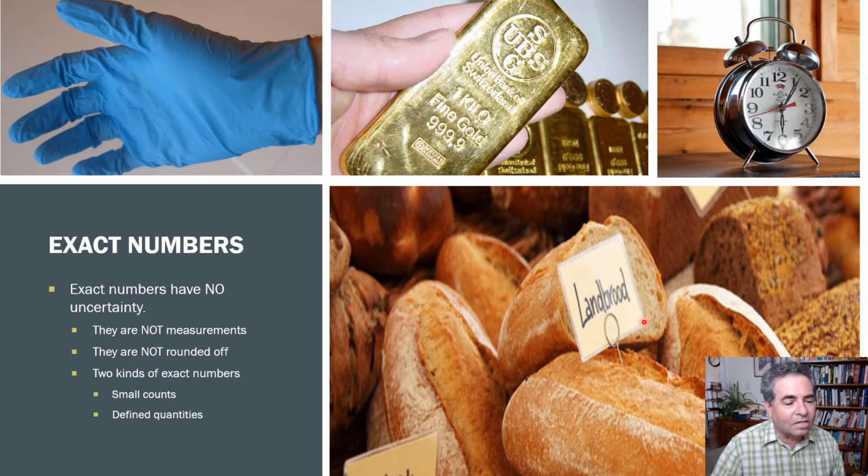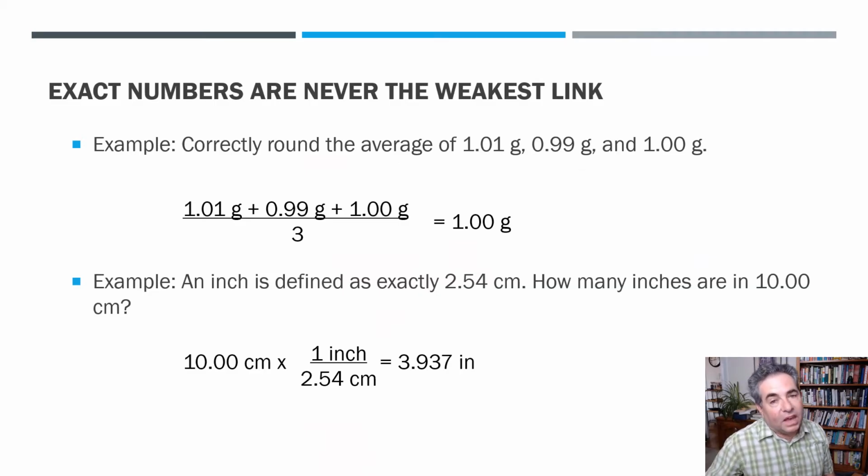But if you're looking at how many grams or pounds of bread, if you're looking at the mass of a loaf of bread, that's a measured quantity, so it won't be exact. Some loaves are big, some loaves are small. It can vary. That's why they used to give people a baker's dozen. A baker's dozen is 13 loaves of bread. They would throw in an extra loaf of bread to compensate for any loaves that happened to be smaller than average. So you're never going to pick an exact number as your weakest link in a calculation.